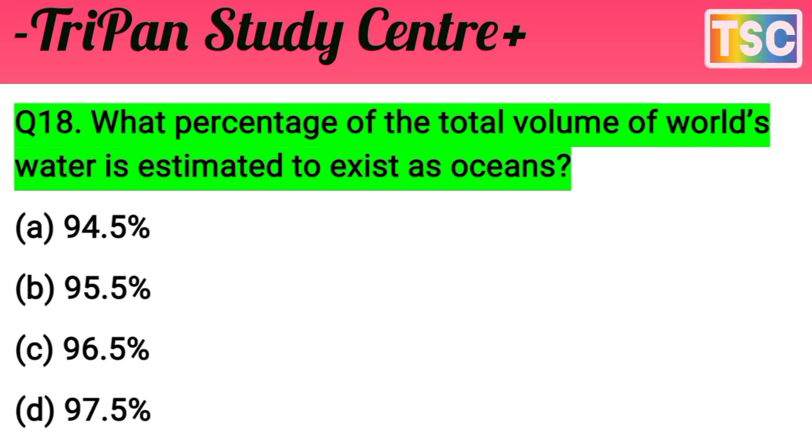You must have thought of your answer. Let's see what our answer is for this question. The question is about the percentage of the total volume of the world's water estimated to be ocean. The answer is C, 96.5%. Remember that C, 96.5%, is the correct answer. The next question here.